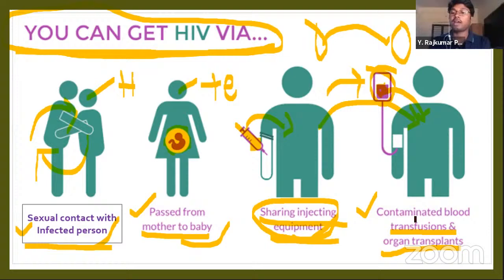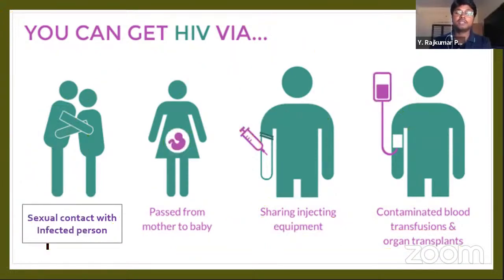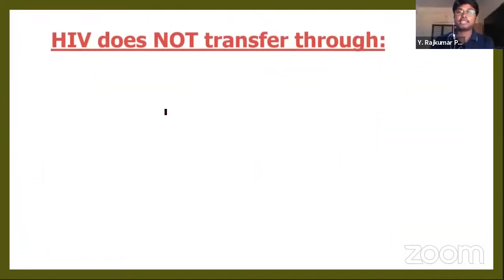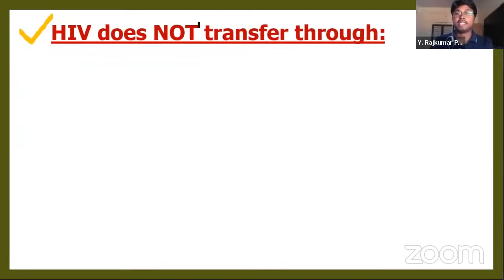Organ transplantation can also cause the disease. So these are the 4 methods by which HIV transfers from one person to another person. Next, how HIV does not transfer.